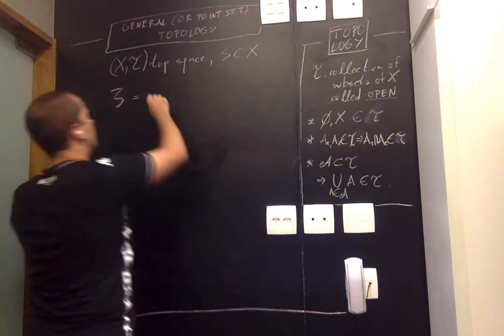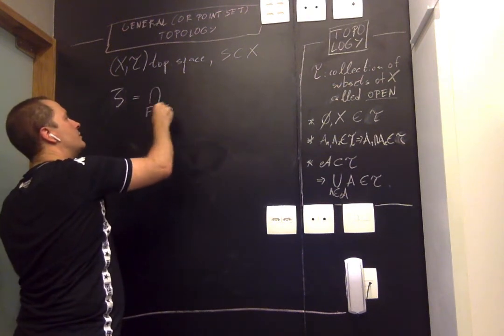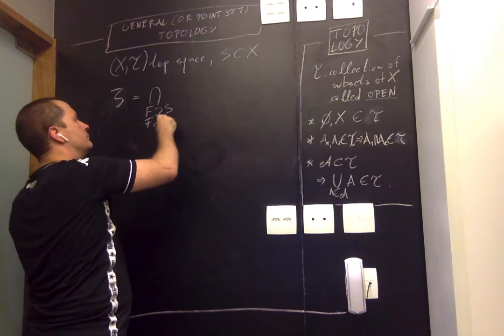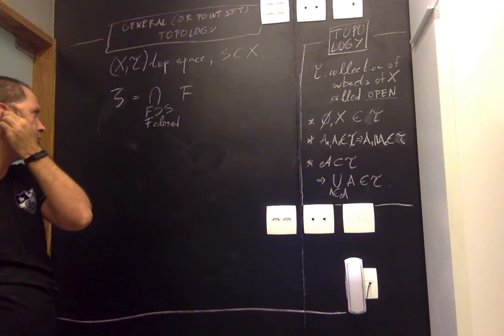Okay, what about the closure, right? So let me write it again. The intersection of all closed sets that contain S. So the closure is more or less the opposite.